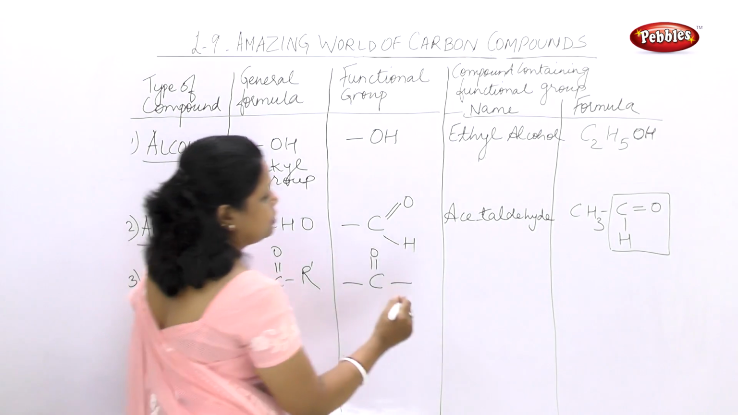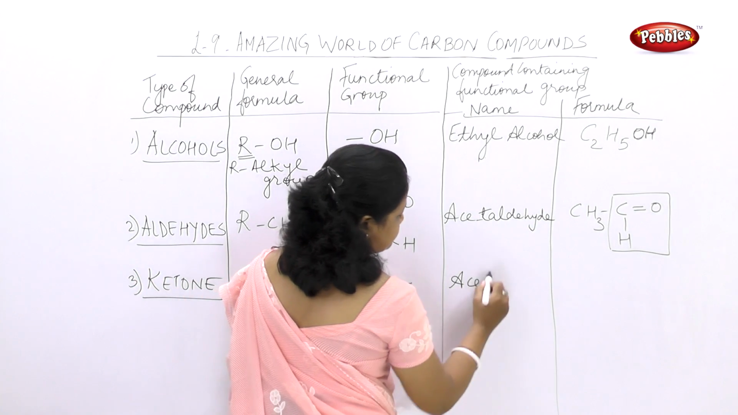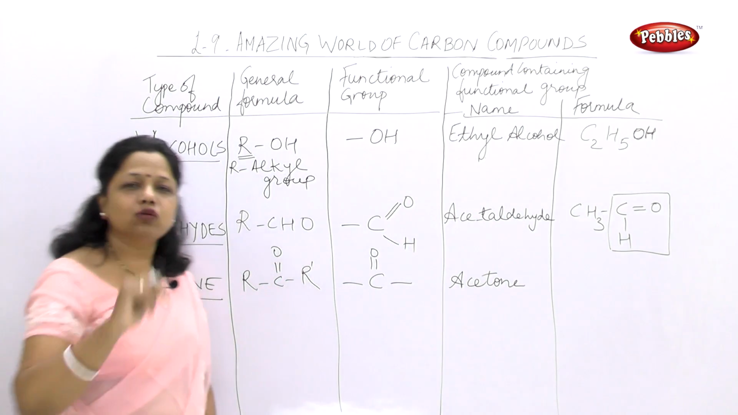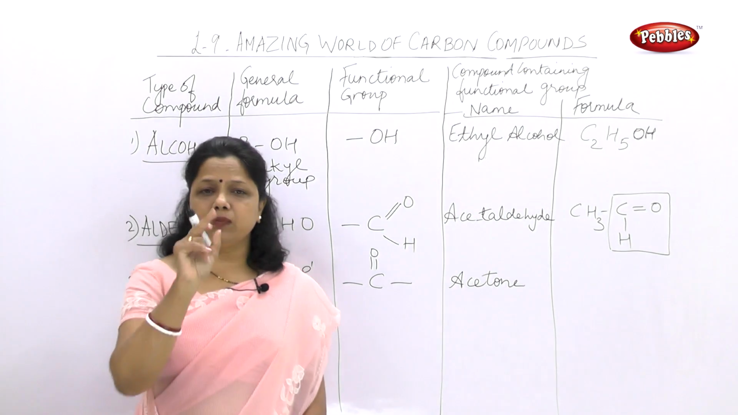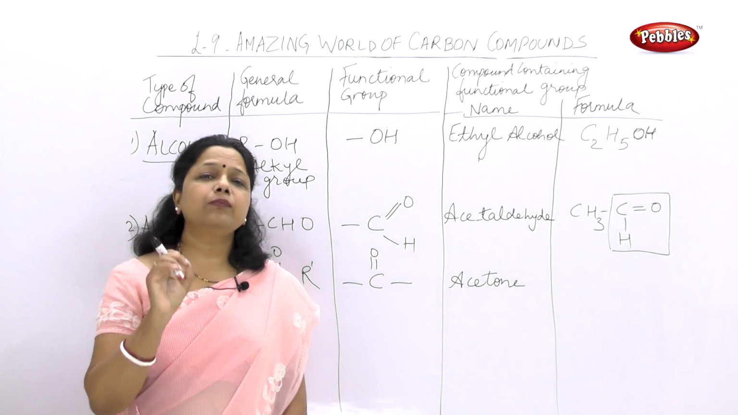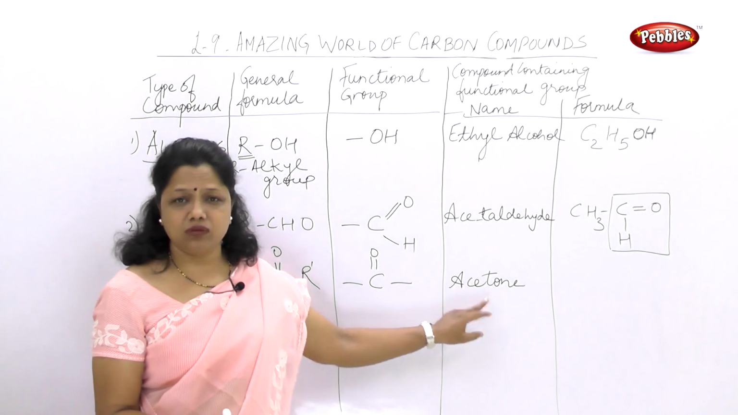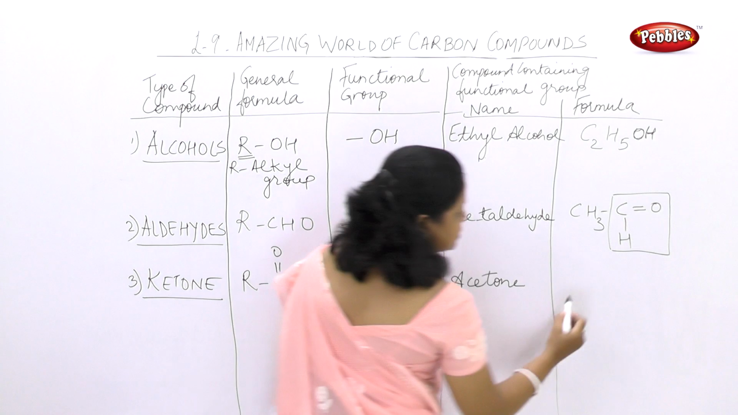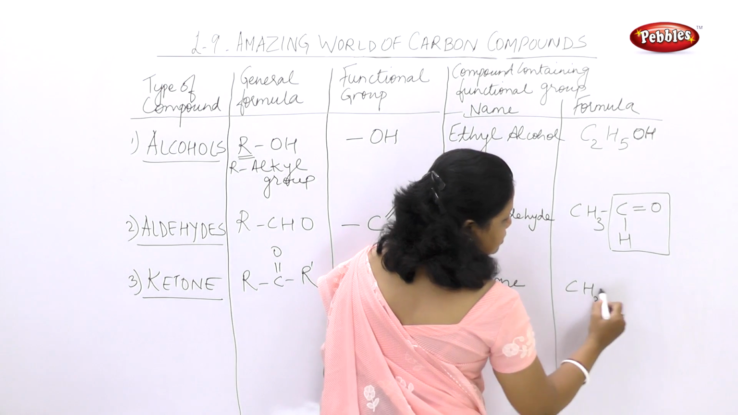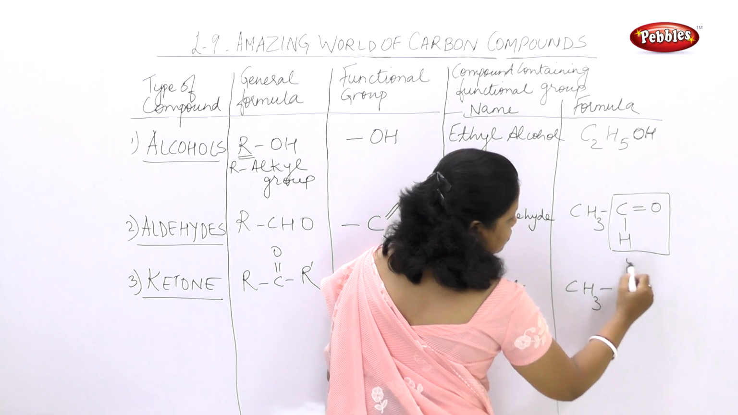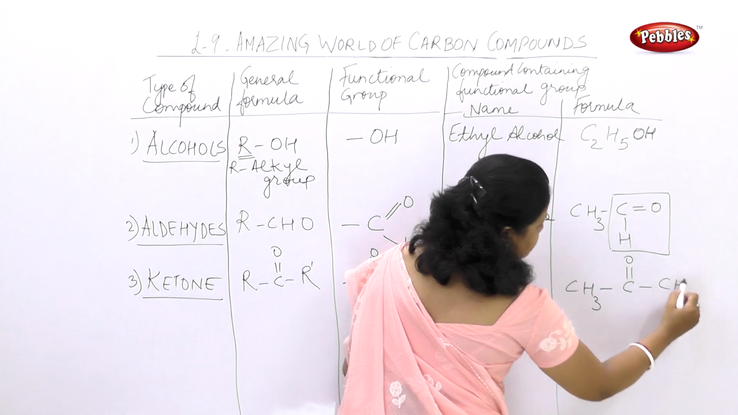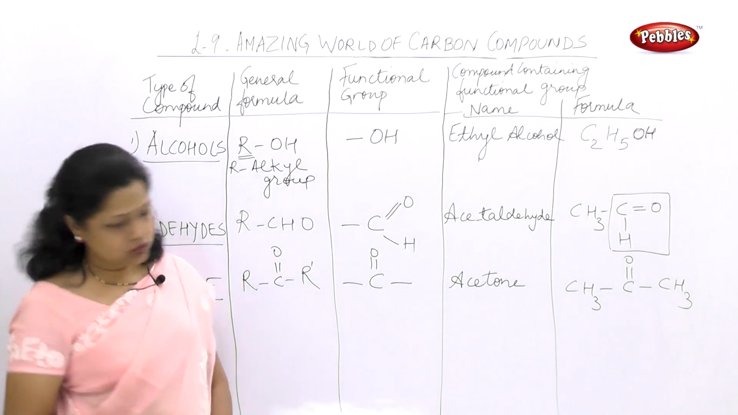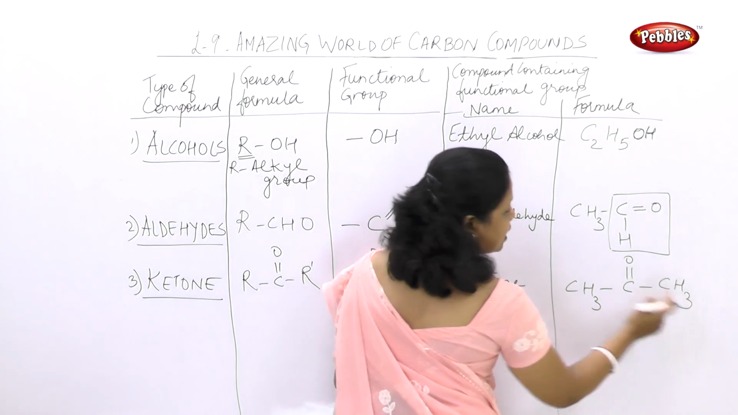Now most common is acetone. Now can you tell me, have you heard about acetone? Acetone is a compound which is used in the nail polish remover. So all nail polish removers will have acetone in it. Now how to form acetone? The formula is CH3 dash double bond O dash CH3. This is the formula of acetone. It is also called as dimethyl ketone.